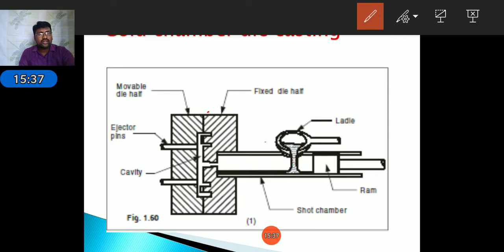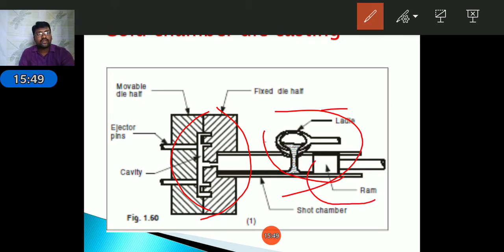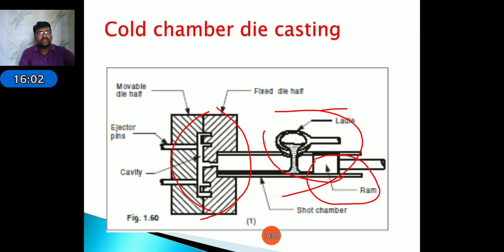Here, this part is known as the mold cavity. This mold cavity is filled using molten metal poured in the channel. By using the ram, this molten metal is injected into the mold cavity. By using this process, we prepare the casting objects.